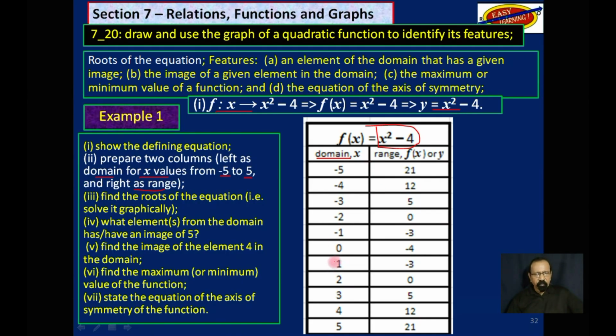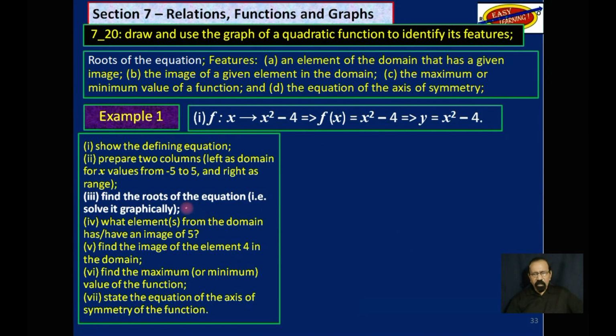For example, if you substitute 1 for x in here, you will get that f of x, which is really y, is equal to -3, and so on. So each element of the domain has an image in the range. Put all those images together and you get the range. So that was the second thing we had to do.